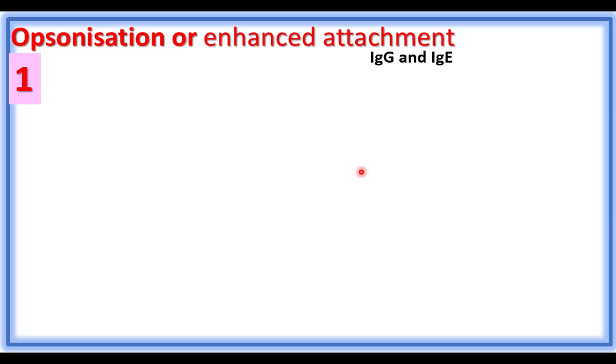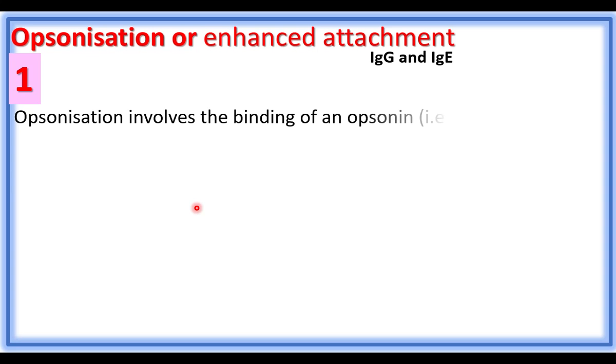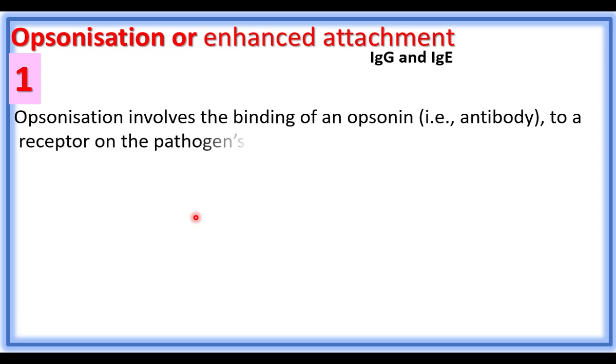The antibody molecules form a coating around the pathogen. Opsonisation means coating over. Antibody molecules form a coating over the pathogen. Opsonisation involves the binding of an opsonin, that is antibody, to a receptor on the pathogen's cell membrane.